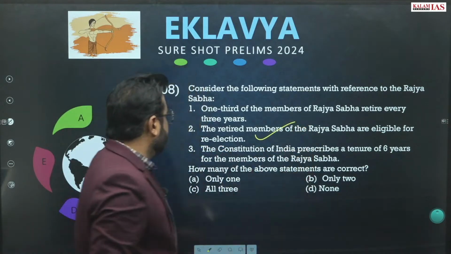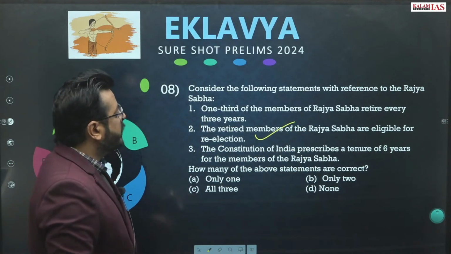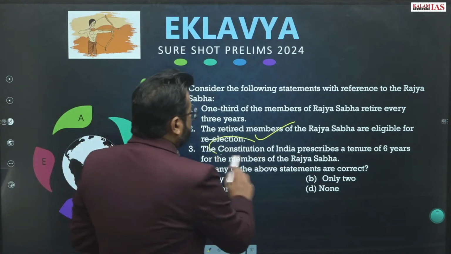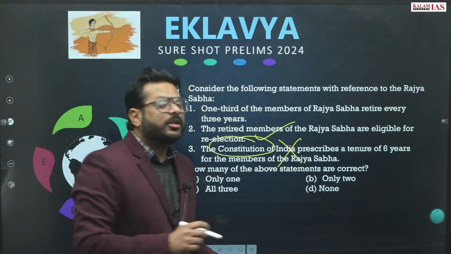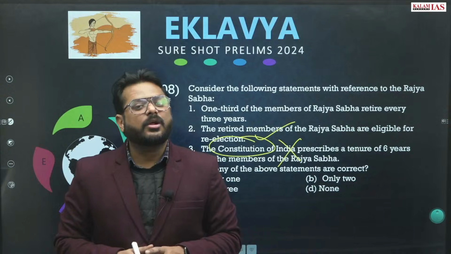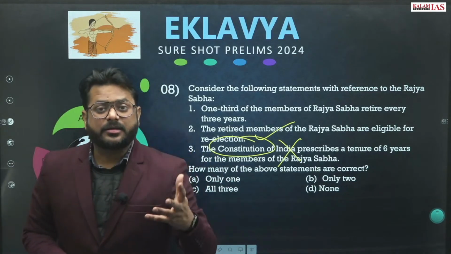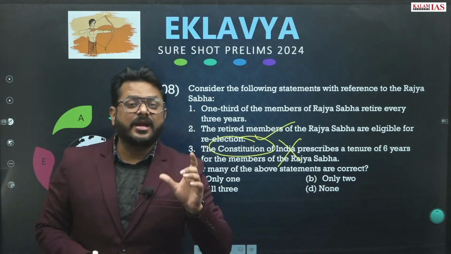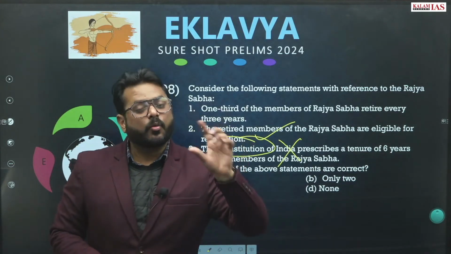This is correct. The Constitution of India prescribes a tenure of 6 years for the members of the Rajya Sabha. So it is actually not prescribed in the Constitution of India. The Constitution has given the role to Parliament to decide the tenure of the Rajya Sabha. Parliament has decided that it will be 6 years. Why 6 years?